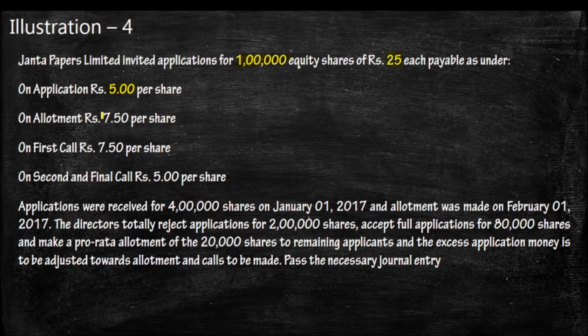At allotment they collected rupees 7.50 per share, on the first call 7.50, and on the second call rupees 5. In this way they collected the 25 rupees. But they received applications for 4 lakh shares. Actually the company needed only 1 lakh shares, that is 25 lakh rupees, but they received applications for 4 lakh shares. This is known as oversubscription.